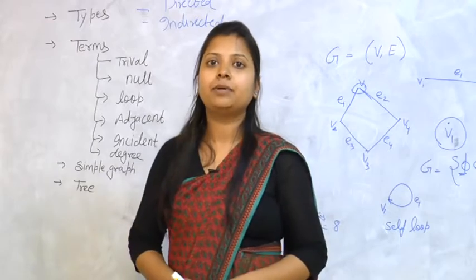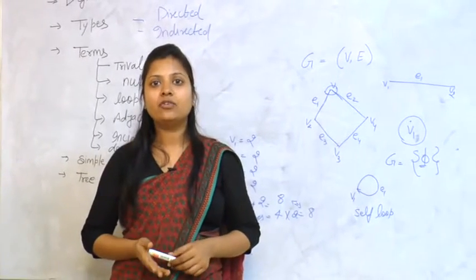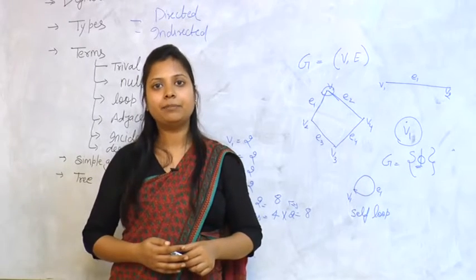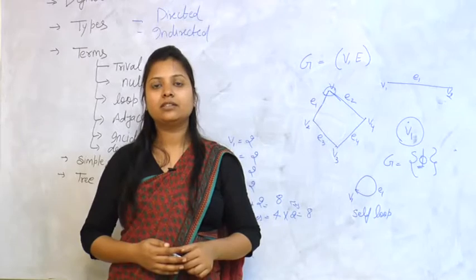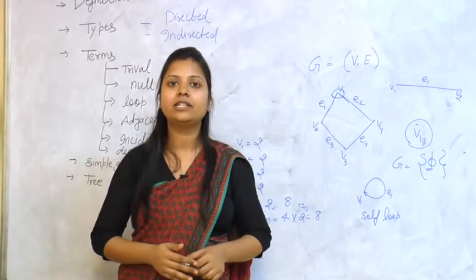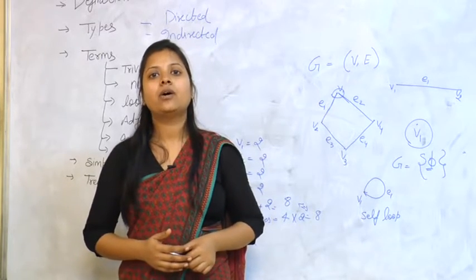Now next we consider a simple graph. Now what is a simple graph? If any graph has no self loop and no multiple edges, then it is called a simple graph. I will show you this using an example in the next topic, after directed graph. So now I am telling you about directed graph.